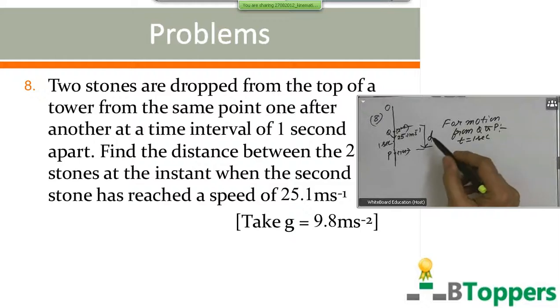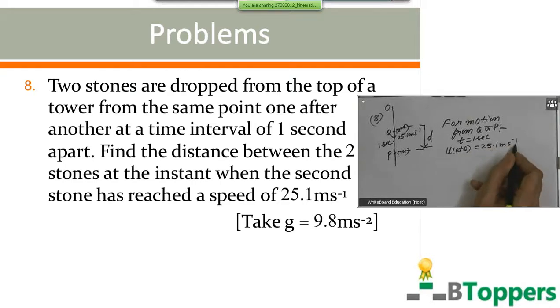So for motion from Q to P, if you consider the motion of one of the stones from Q to P, the time interval is 1 second. Q is the initial position, P is the final position. So initial velocity at Q is 25.1 meter per second.